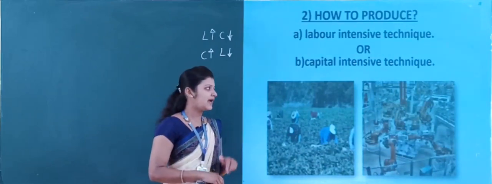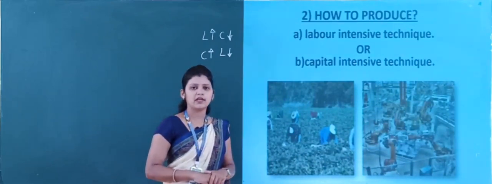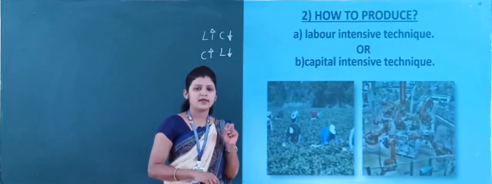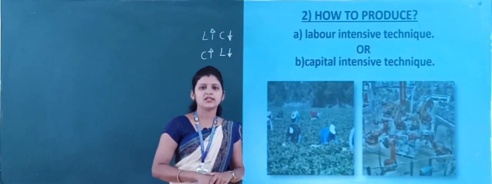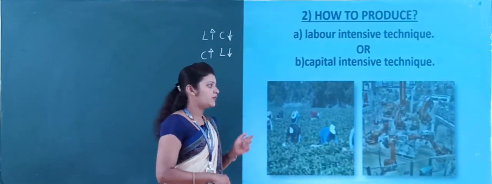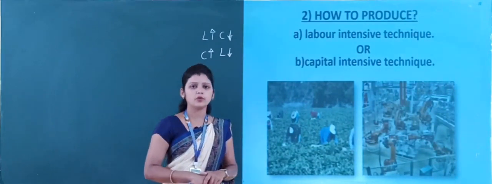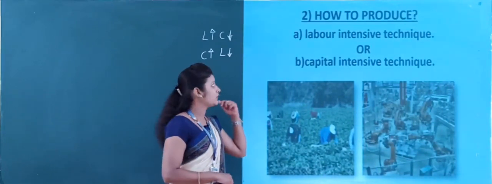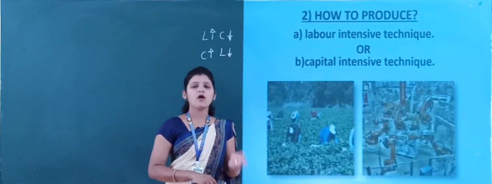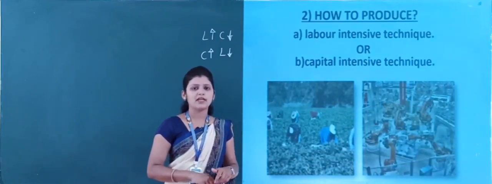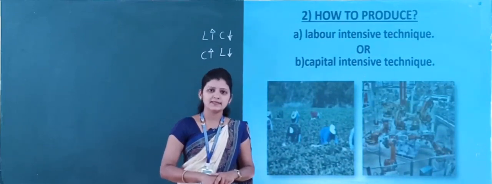In that image they are not using more labor, they are using only capital investment goods, like machinery and oil. So how to produce, whether to use a labor intensive technique or a capital intensive technique, is based on the availability of labor and capital while producing goods and services.